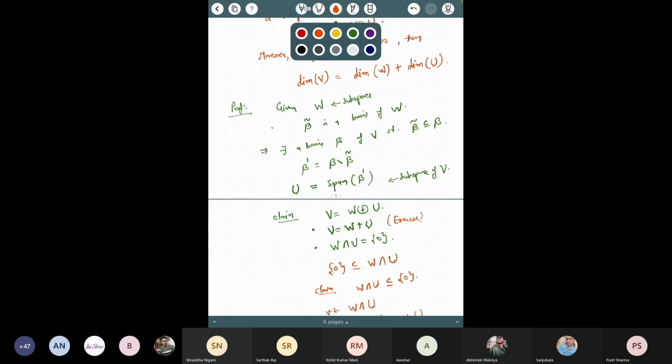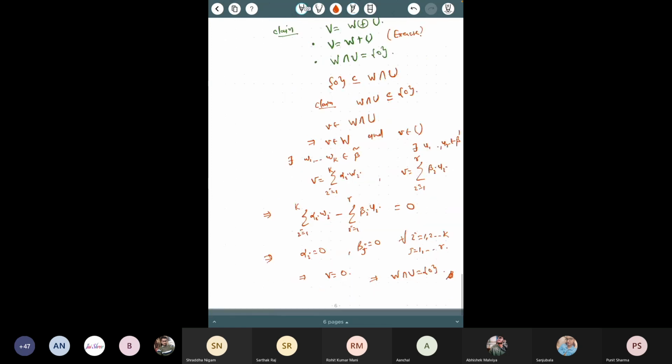The next thing here follows immediately, because in the proof itself, we can say that B is a union of B tilde and B dash. B tilde is a basis of W, and B dash is a basis of U. So dimension of V is equal to dimension of W plus dimension of U. So this is done here.